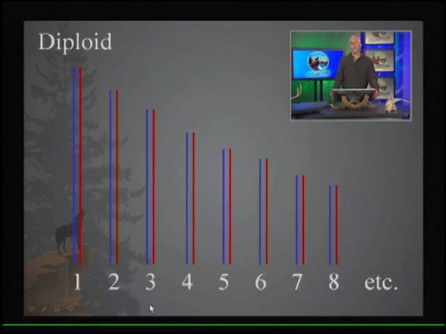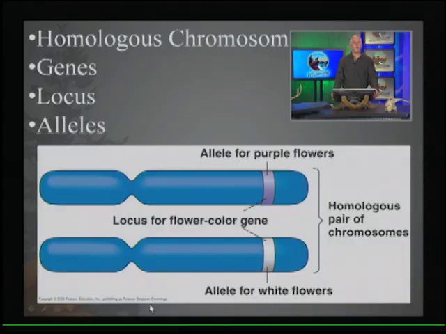So it's important to understand that when we talk about characteristics, we're talking about pairs. First of all, homologous chromosomes. We have pairs of chromosomes. We inherit one set of chromosomes from mom and one set from dad, so that means pairs of chromosomes. And we're going to be talking about genes. Genes are portions of a chromosome that code for specific characteristics.